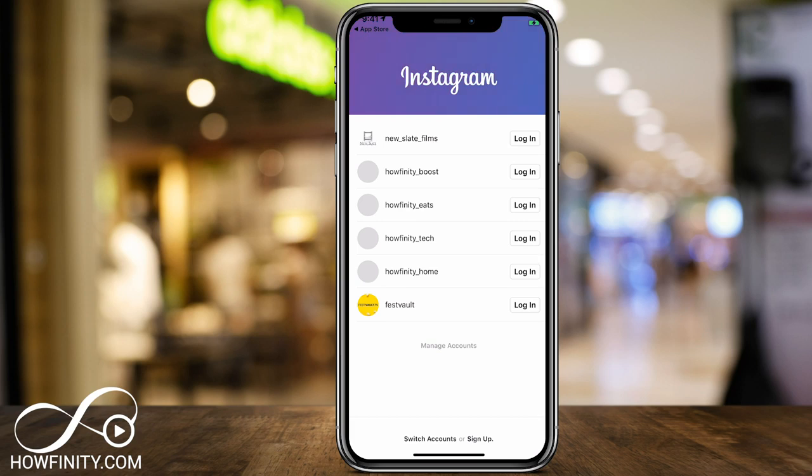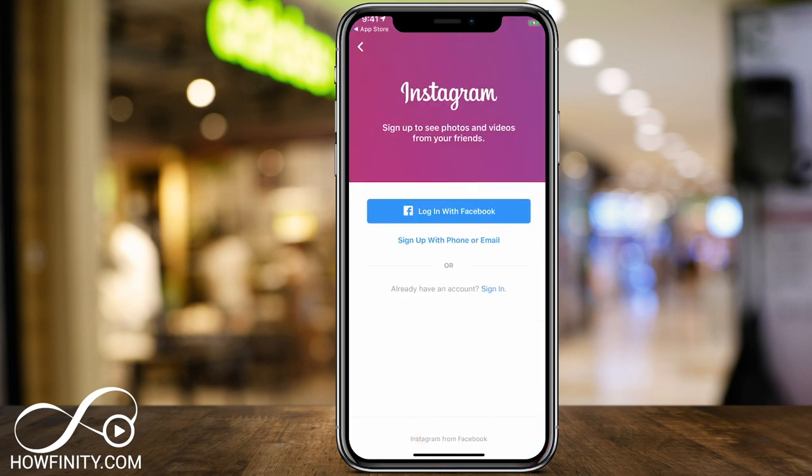I'm gonna go ahead and press open now that I have the app downloaded here. And when you get to the app for the first time, as you could see, I use this professionally, so I have a bunch of different business channels. But let's say you just want to create a regular account, just press sign up on this page. You obviously won't have all these accounts. Press sign up. It will take you to this page.